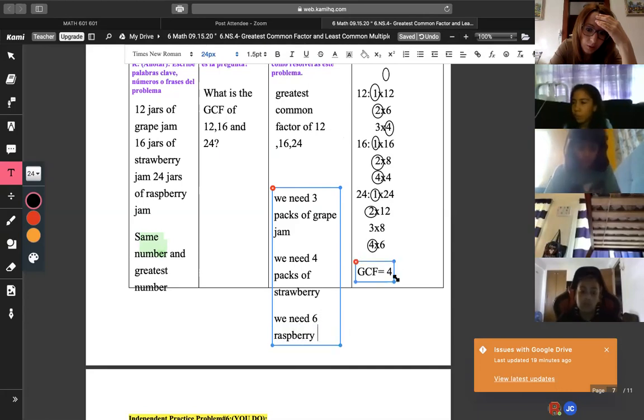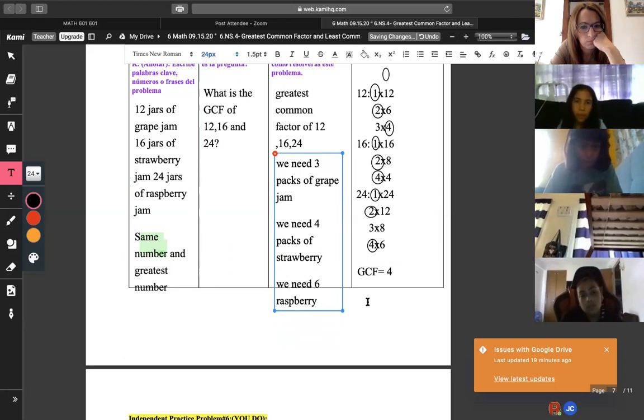Now, if you guys do the math, 4 times 6 is 24, right? 4 times 4 is 16, and 4 times 3 is 12 to have the equal numbers on the left-hand side, but this is the correct answers right here.